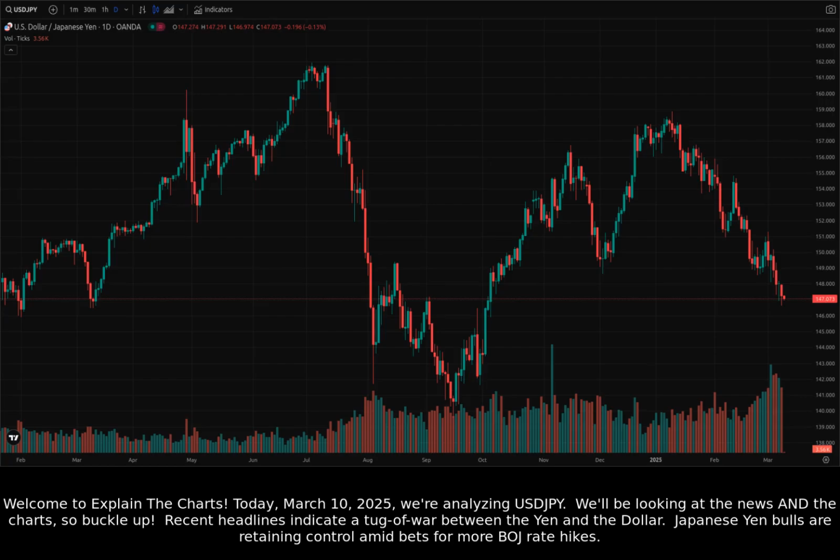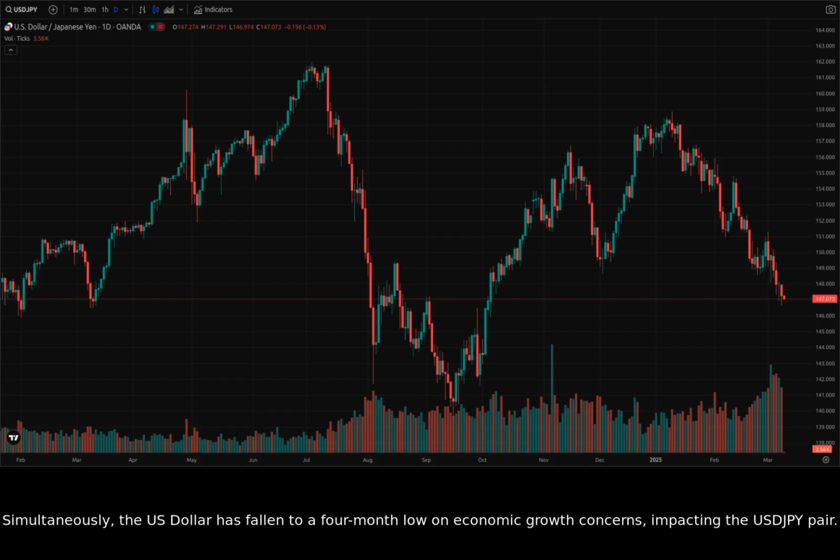Today, March 10th, 2025, we're analyzing USDJPY. We'll be looking at the news and the charts, so buckle up. Recent headlines indicate a tug-of-war between the yen and the dollar. Japanese yen bulls are retaining control amid bets for more BOJ rate hikes. Simultaneously, the US dollar has fallen to a 4-month low on economic growth concerns, impacting the USDJPY pair.